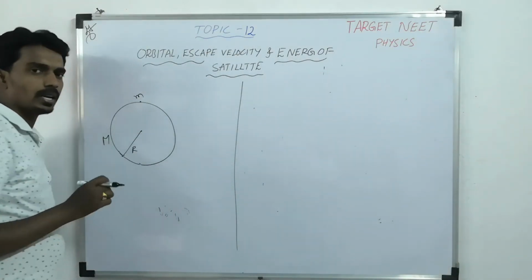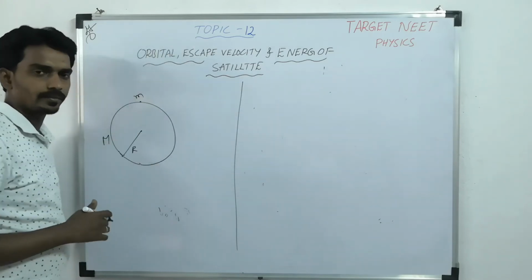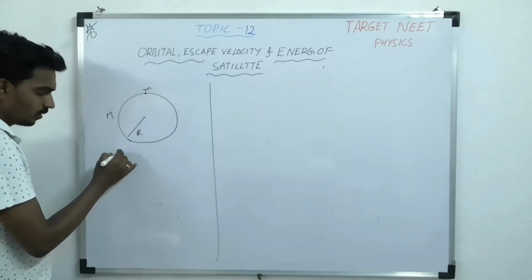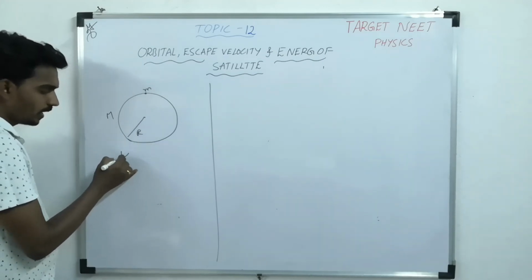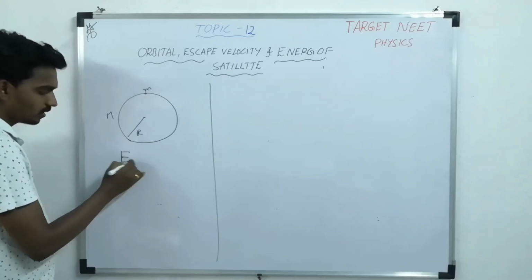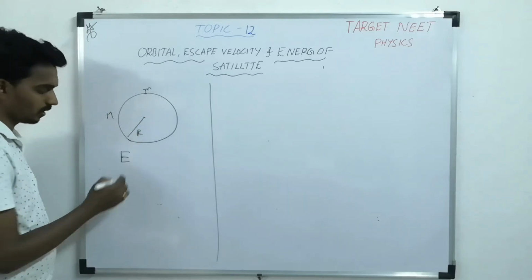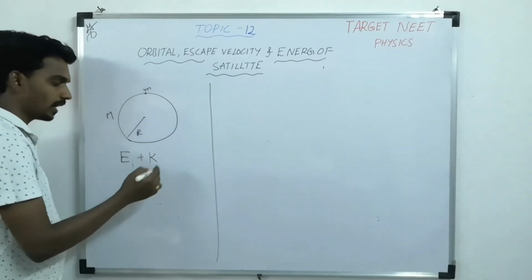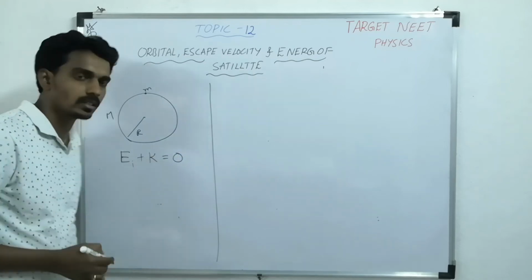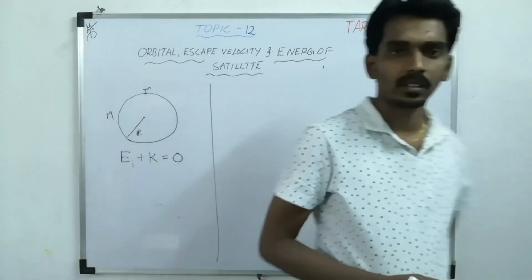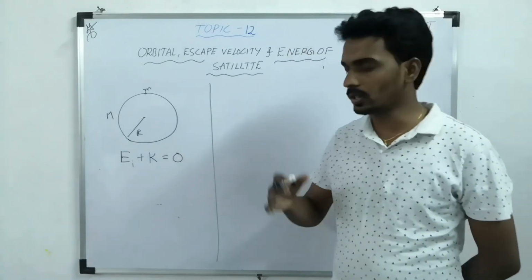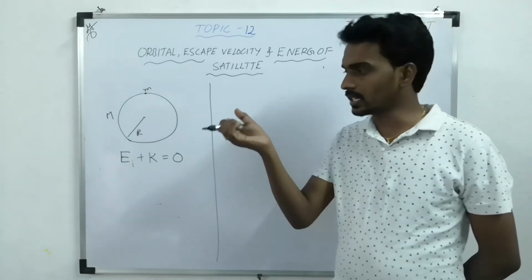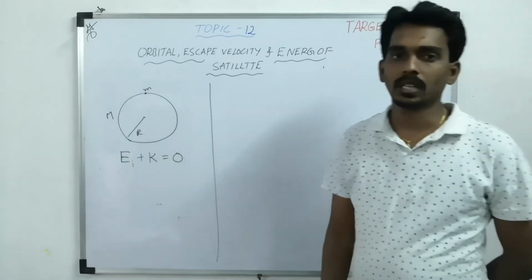One is on the surface, another one is at any height. How to calculate? If you consider any point, what is the initial binding energy of the satellite, of the particle? Plus you have to give some kinetic energy so that the total energy becomes 0. Because if the total energy becomes 0, it indicates it is free from the gravitational field.